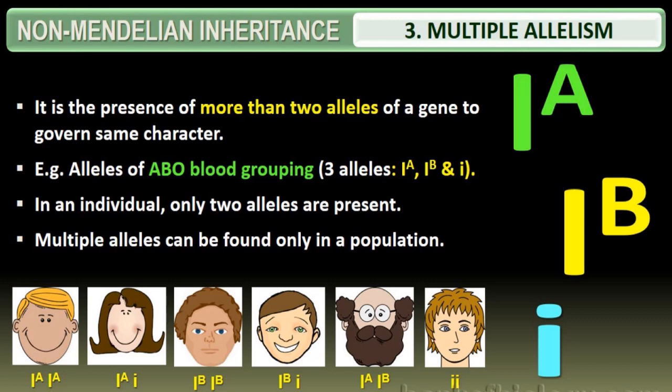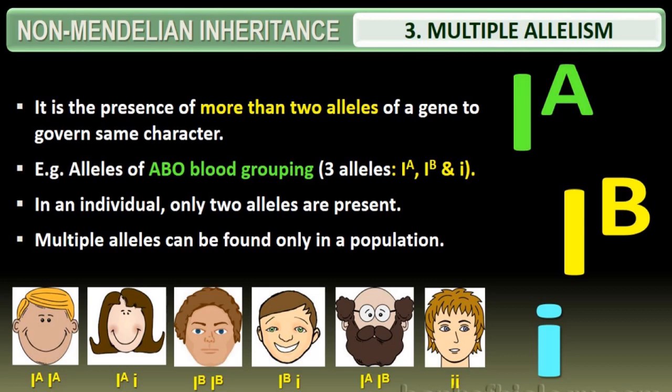So there are three alleles, as I told you, IA, IB and i. In an individual, only two alleles are present. Multiple alleles can be found only in a population. So multiple alleles are usually found in a population. That is what I am trying to tell you.